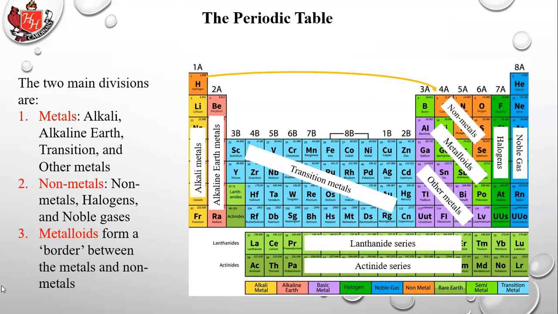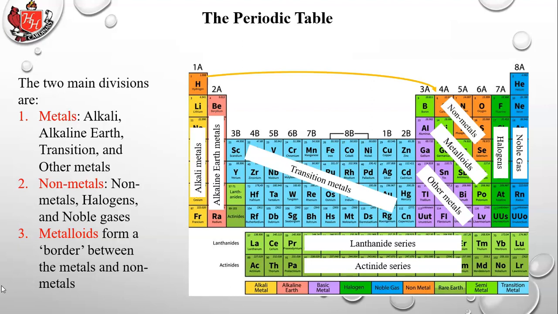Number 1 is metals, and that would be everything on roughly the left two-thirds of the periodic table. That would include the alkali metals way over on the left, the alkaline earth metals, and that valley in the middle called the transition metals. Then you have other metals, which the legend down there calls basic metals. The metalloids are kind of a border between metals and non-metals, so they're not metals technically.